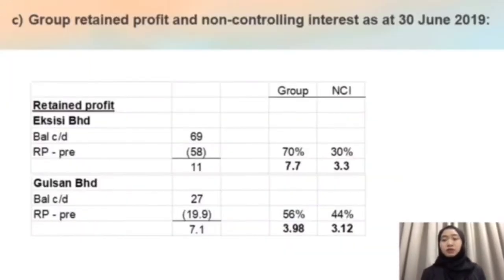So for question 1C, it is required us to compute group retained profit and NCI as at 30 June 2019. So for the retained profit of XCC, the amount will be 11 million and we have to apportion into 70% and 30%. So the amount for group is 7.7 and the NCI will be 3.3. And for Gosan, we have a total amount of 7.1 and after portion of 56% and 44%, we have a group amount of 3.98 and for the NCI we have 3.12.